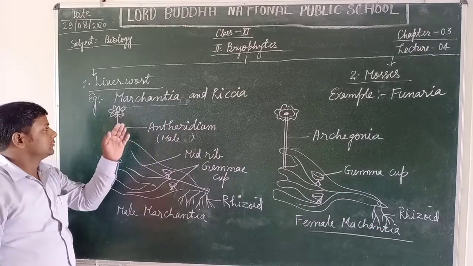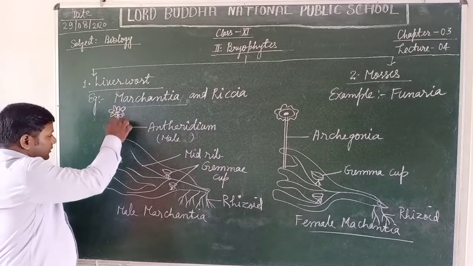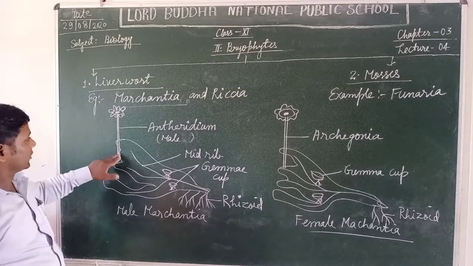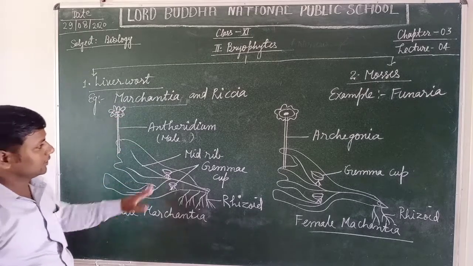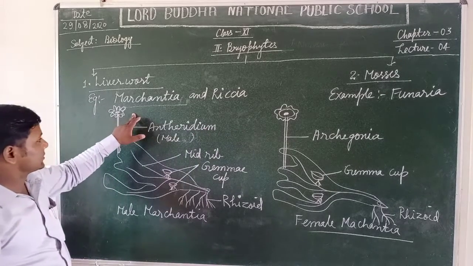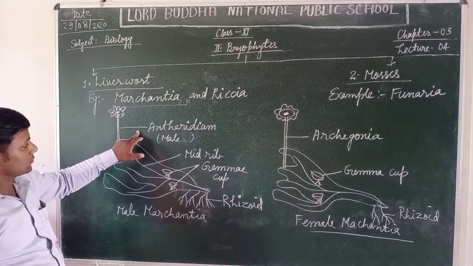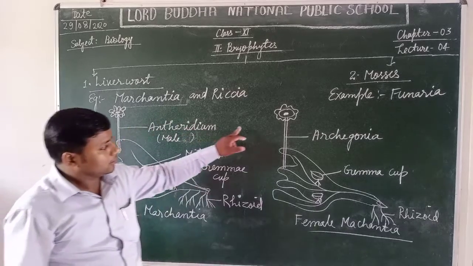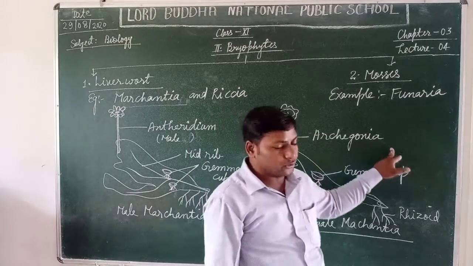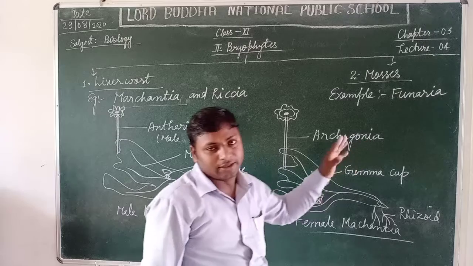Thus, students, these are the main reproductive parts of Marchantia. It produces the antheridiospores and it produces the archegoniospores, meaning the egg or ovum.